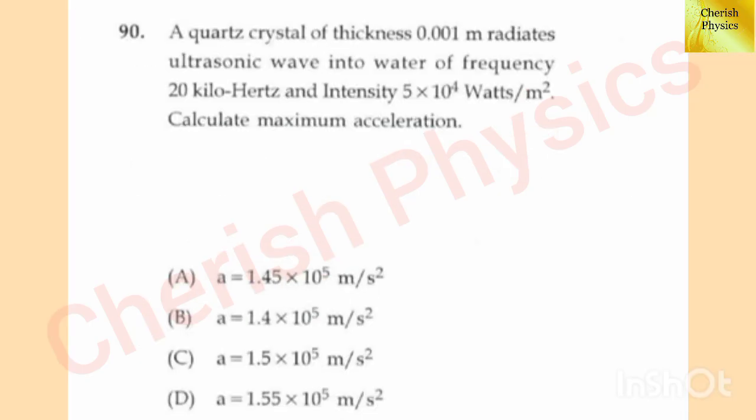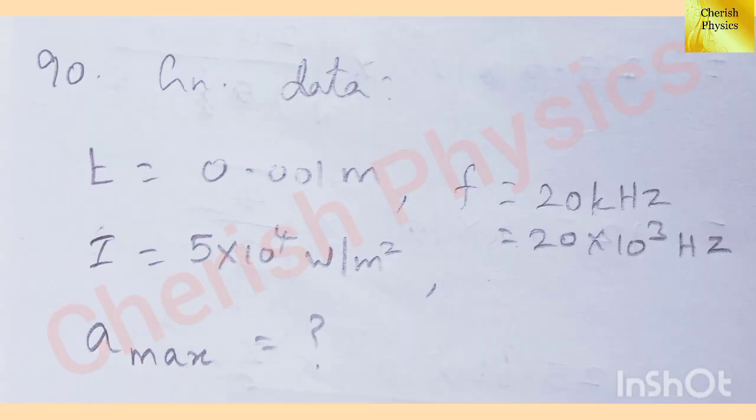Question number 90. A quartz crystal of thickness 0.001 meter radiates ultrasonic wave into water of frequency 20 kHz and intensity 5 into 10 to the power 4 watts per meter squared. Calculate the maximum acceleration. Given data. Thickness T equal to 0.001 meter, frequency equal to 20 kHz, which is equal to 20 into 10 to the power 3 Hz, intensity I equal to 5 into 10 to the power 4 watts per meter squared. We have to find the maximum acceleration A max.